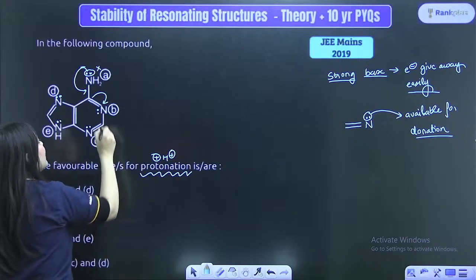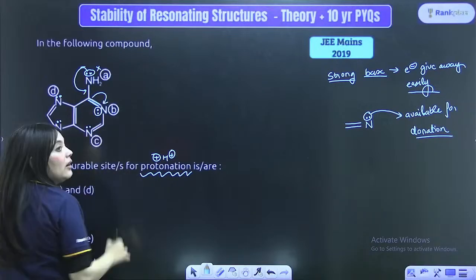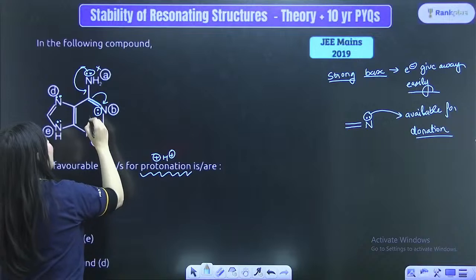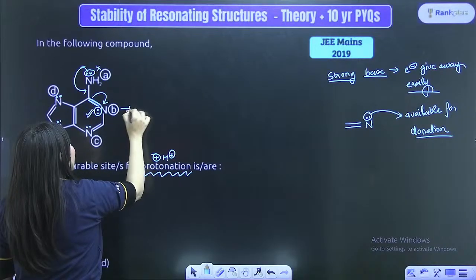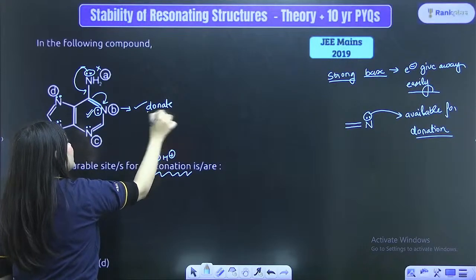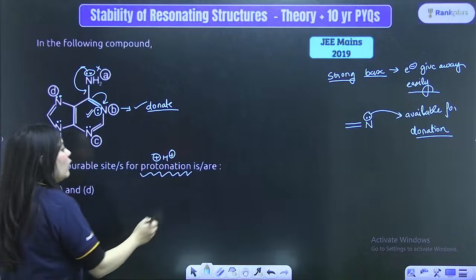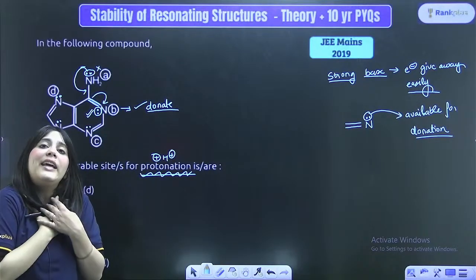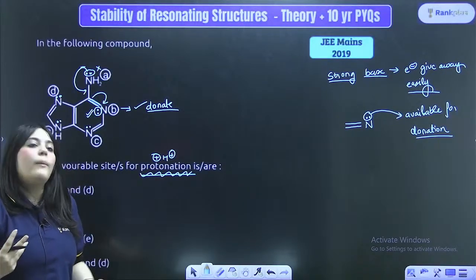Look at the B option. In B option, once again, these lone pairs are directly attached to a double bond. Can everyone see? Directly attached to a double bond. Hence, these are easily available for donation. So, B will easily donate. It is a good base, hence it will undergo protonation. So, whenever protonation is asked, which means what? Which can easily take up H+. Which compound will take up H+, which is the most basic compound, right?